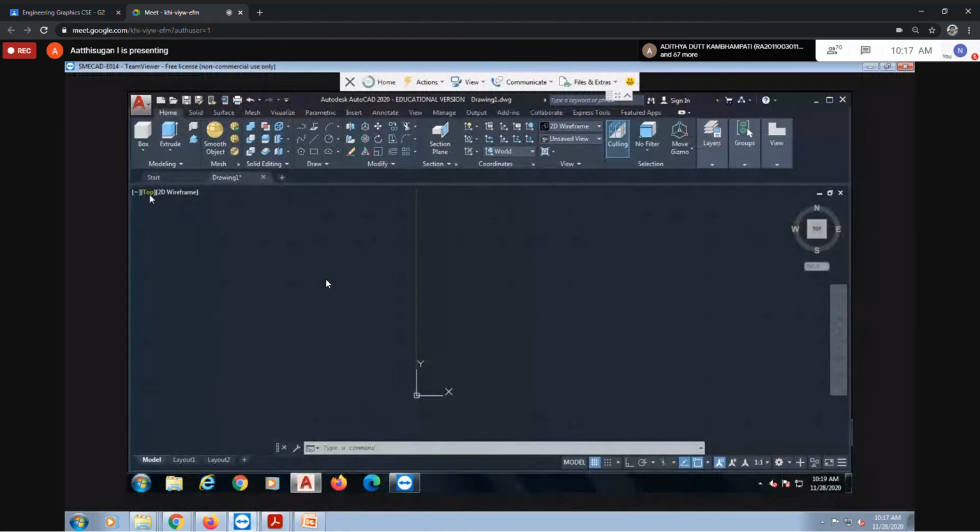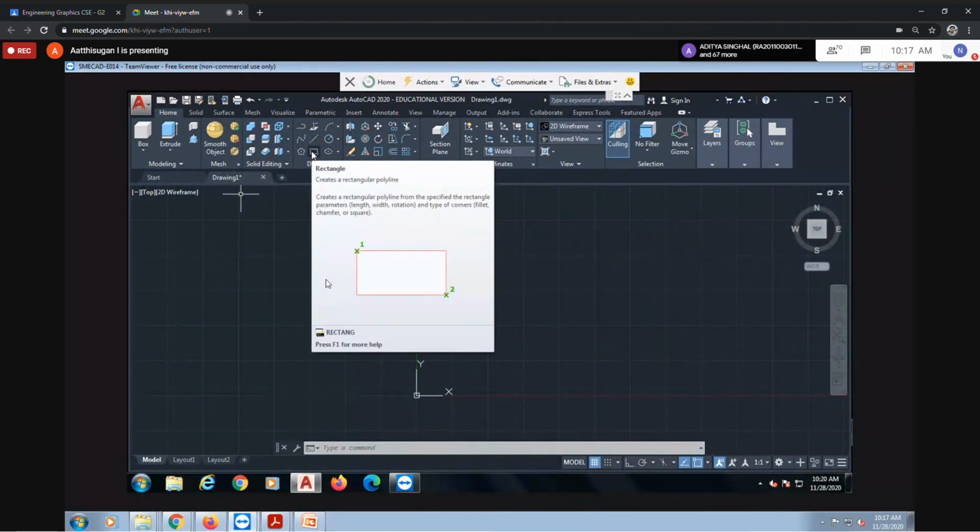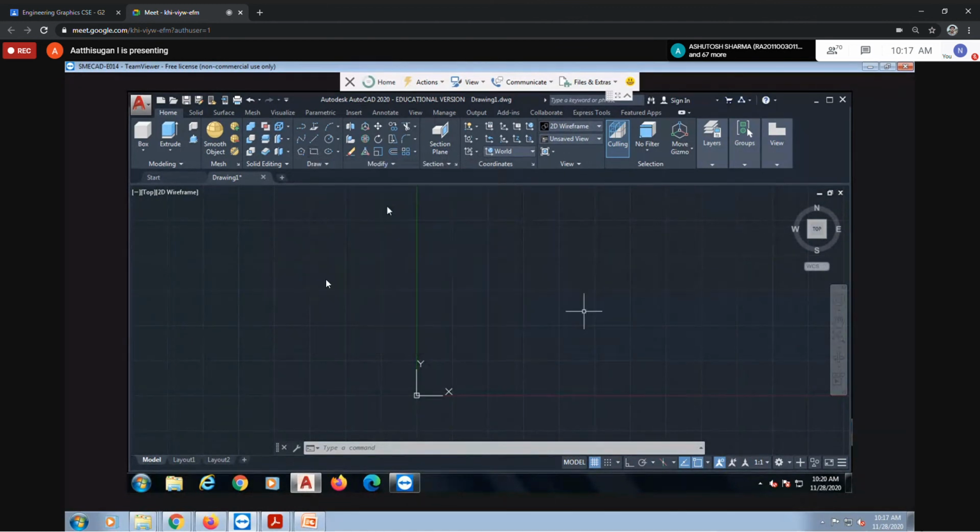I'm selecting top view. I draw one rectangle. You can also draw using the line command, but after the line command you must use region or join to convert it into a single entity.